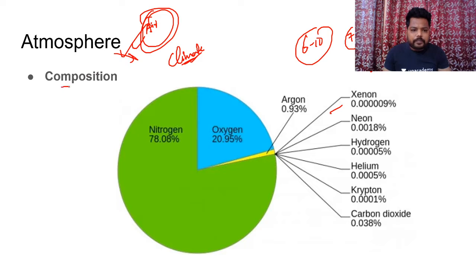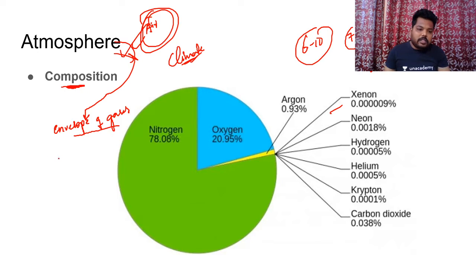If you see atmosphere composition, so what is atmosphere? The first point comes into picture. It is envelope of gases. Do remember this statement. It is envelope of gases which surround the earth surface under the gravity. A very simple definition. Atmosphere is envelope of gases surrounding the earth surface from all the sides which are held